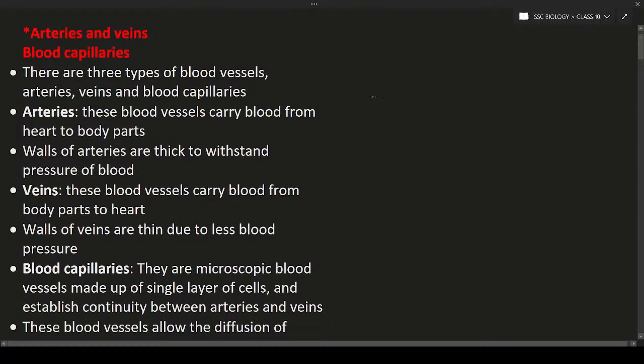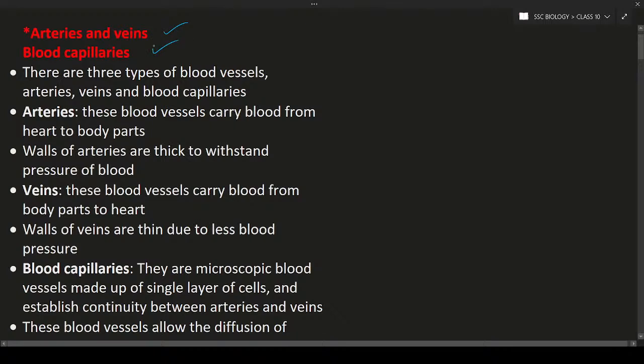Let us start our discussion: arteries, veins, and blood capillaries. These are the three types of blood vessels. So what is the importance of these blood vessels? We know that our body is a closed circulatory system, which means the blood flows in these blood vessels only. What are the blood vessels? Arteries, veins, and also blood capillaries. In these, the blood is going to flow.